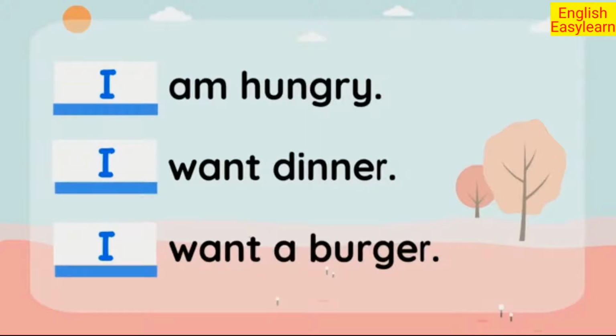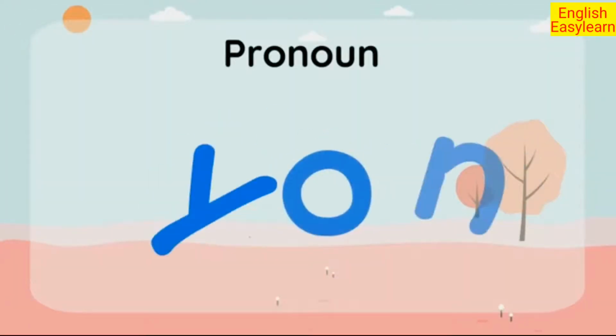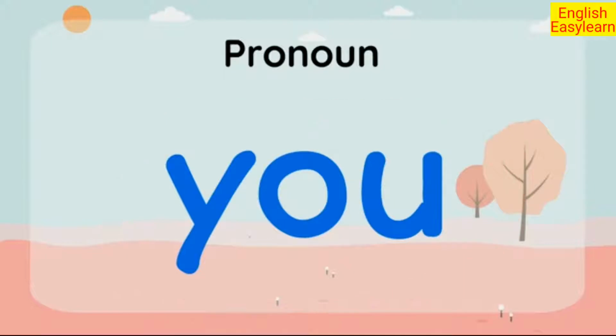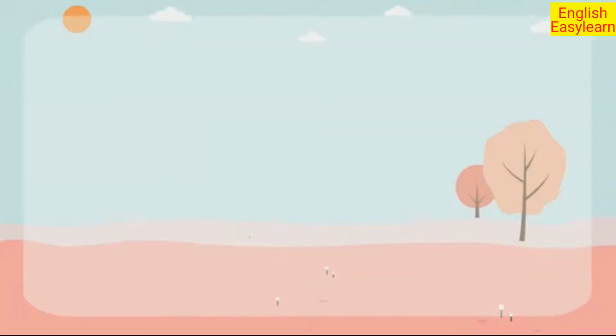I'm hungry. I want dinner. I want a burger. What about the pronoun you? When someone talks to you, it's strange to say your name over and over again. So that person will be replaced with the pronoun you. You are watching this video right now.